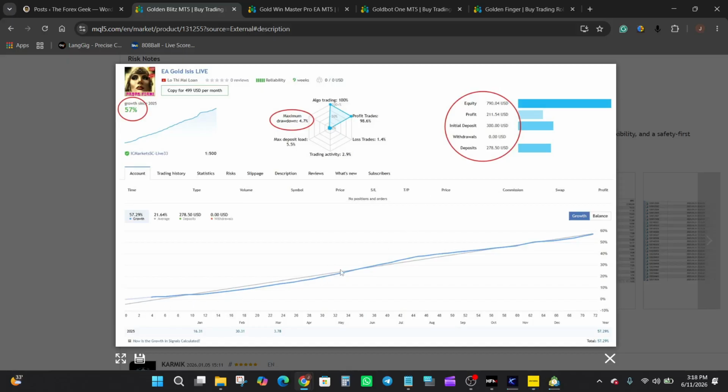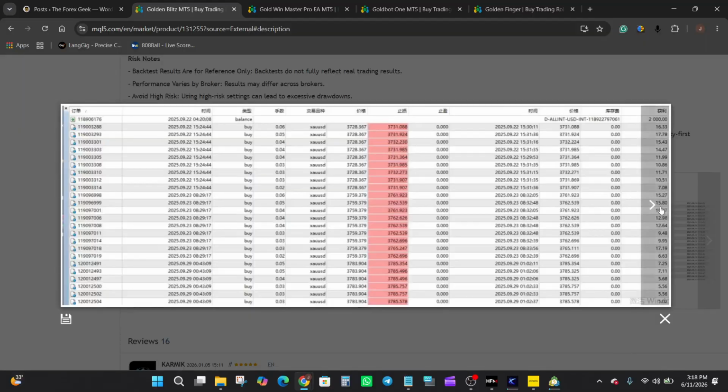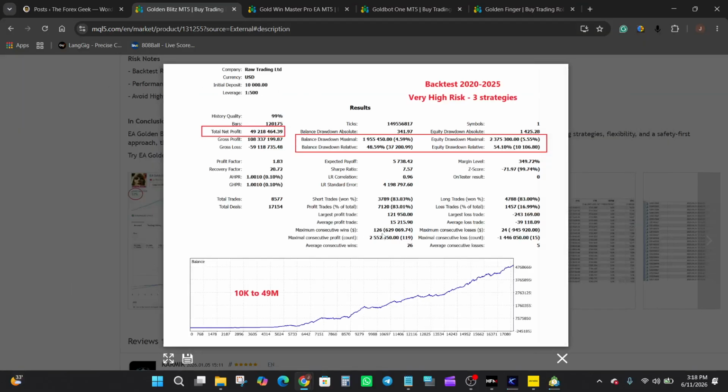Now we can see here, based on the provided images, this growth curve seems to be quite steady, and the growth since 2025 is about 57%. All right, this just shows some trade history, trade results. And here we have the back tested results from 2020 to 2025. Very high risk, the three strategies. All right, so we can see initial deposit $10,000, total net profit $49.2 million, total trades taken were 8,577, and out of that 8,577,